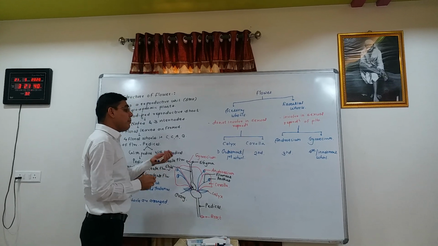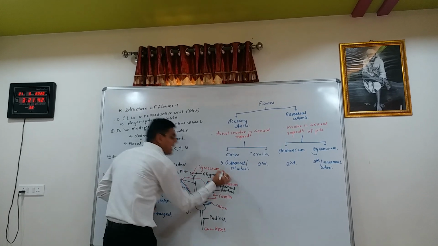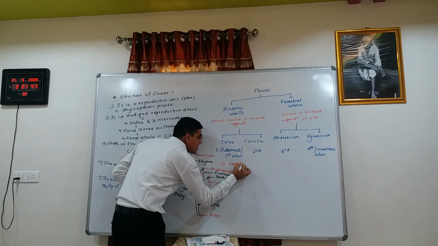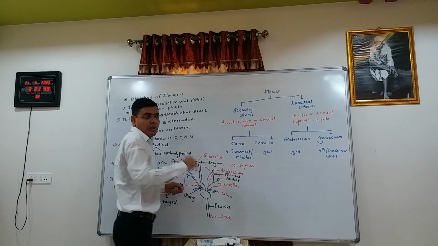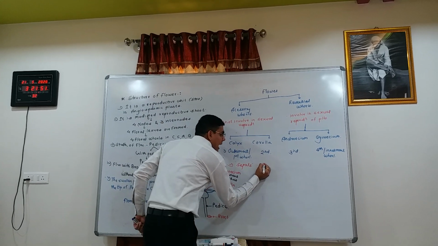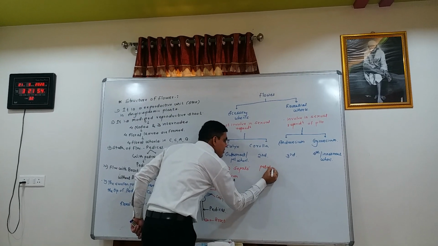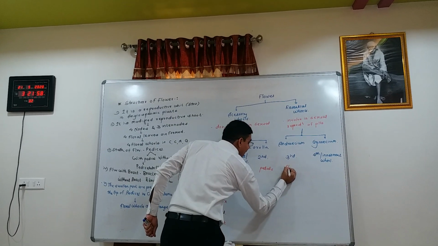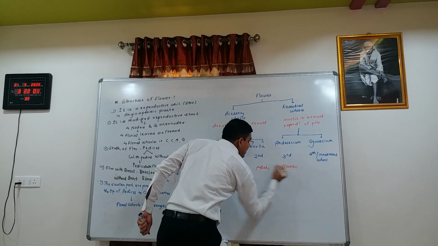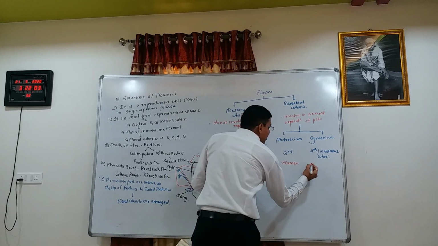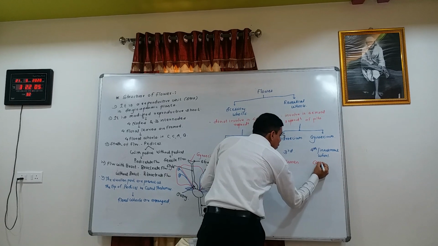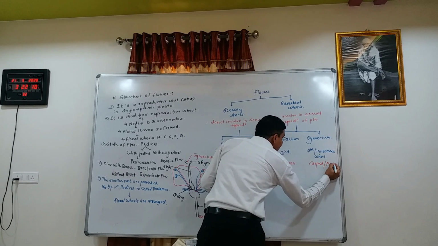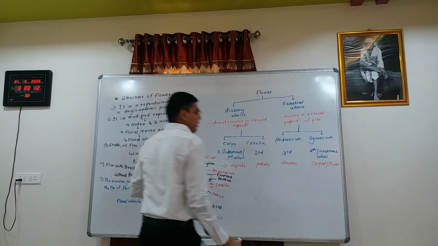The individual member of calyx is called a sepal, of corolla a petal, of androecium a stamen, and the individual member of gynoecium is called a carpel, or the gynoecium is also called a pistil.